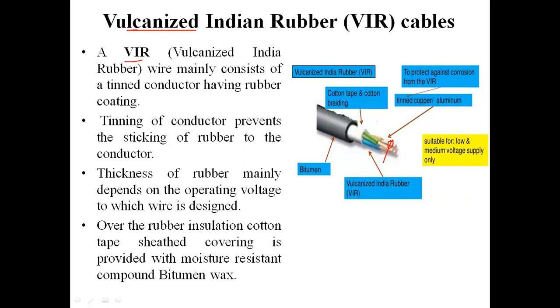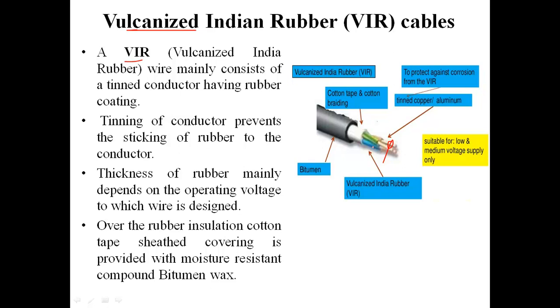The use of tin coating is that it first of all prevents the cable from sticking with the insulation. The first purpose is this, and another purpose of tinning the cable conductors is that it prevents the chemical reactions between insulation and the conductor, which may cause corrosion or many other chemical effects.